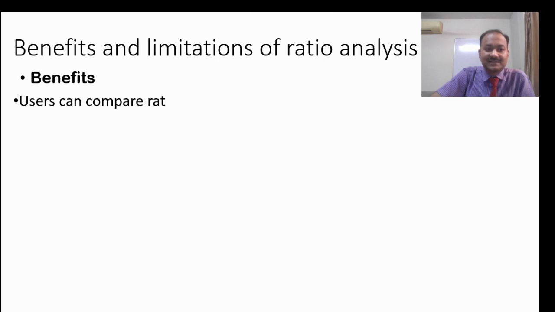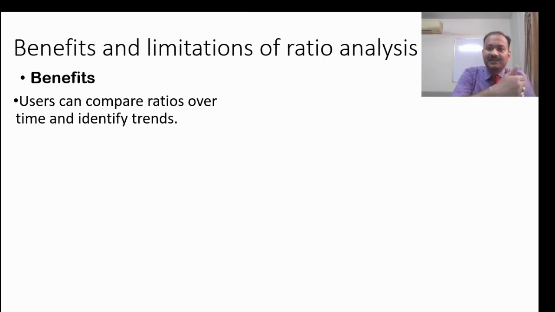The first benefit is that the user can compare ratios over time and identify trends, like year 1, year 2, or first quarter, second quarter, third quarter. So they can compare this data and go ahead with their decisions.